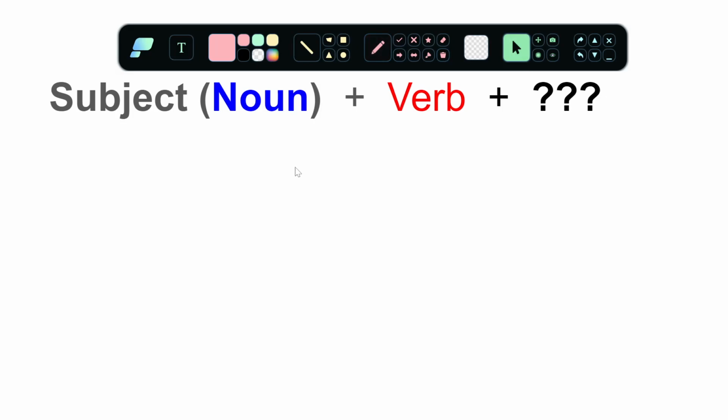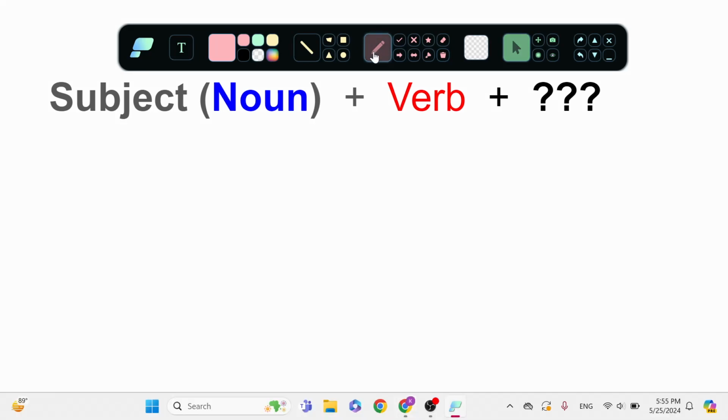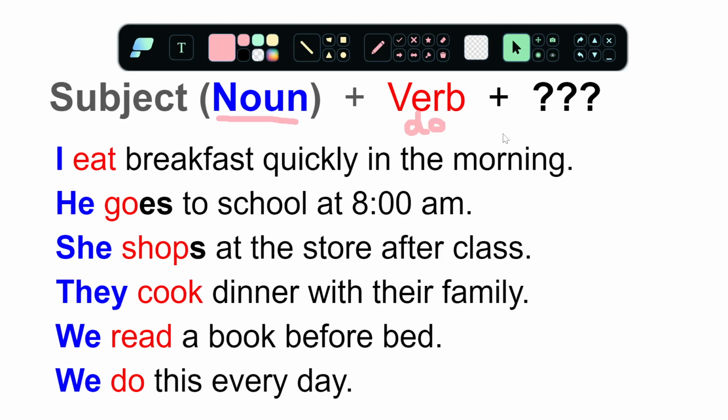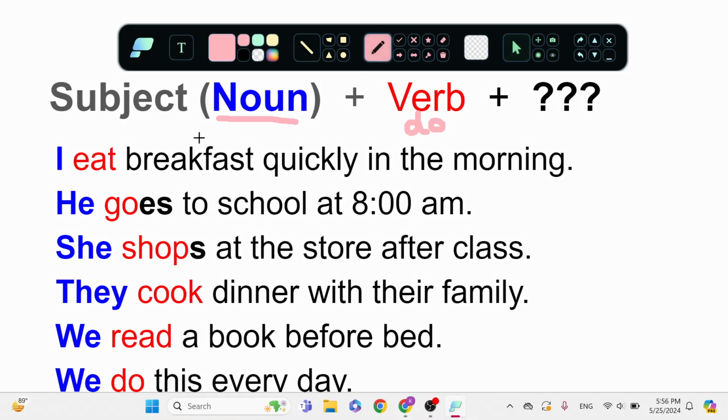Okay, so now we have our subject. That's a person, place, or thing, which is a noun. We have our verb, their action. What do they do? But what do we put after? After the subject, after the verb, what happens? Let's look here. So now in blue, we see our nouns. Those are our subjects. And the first one, I eat, that is my verb.